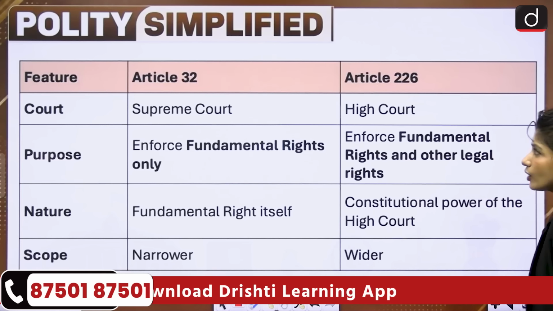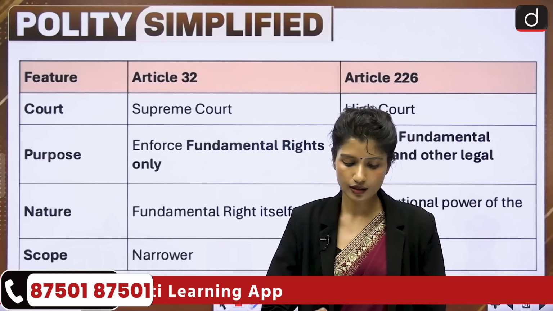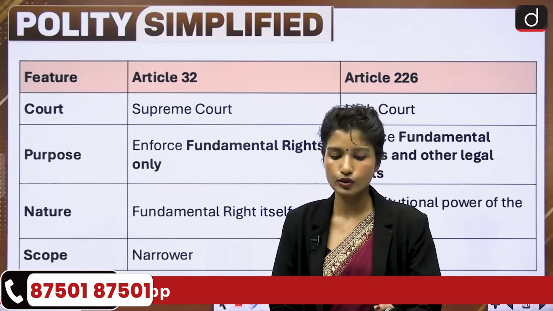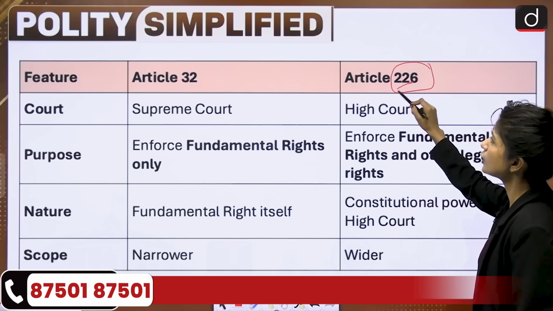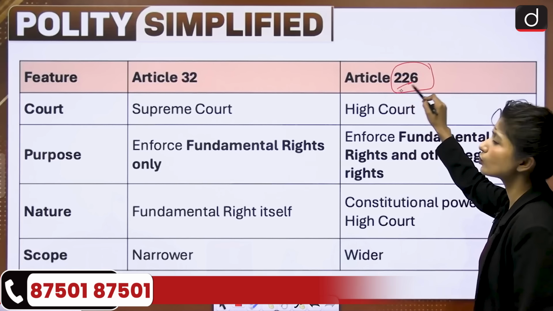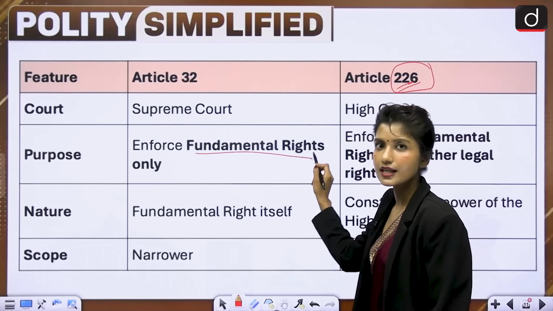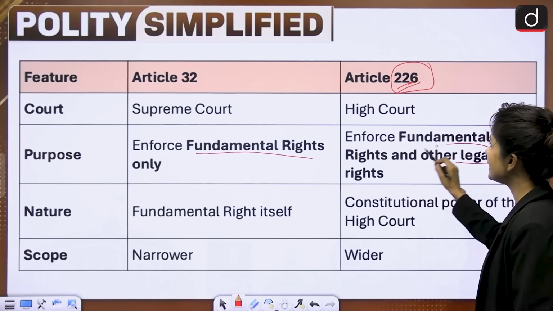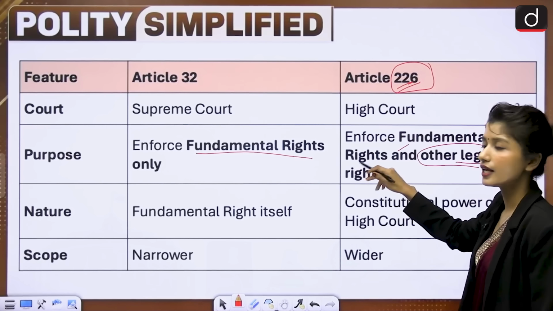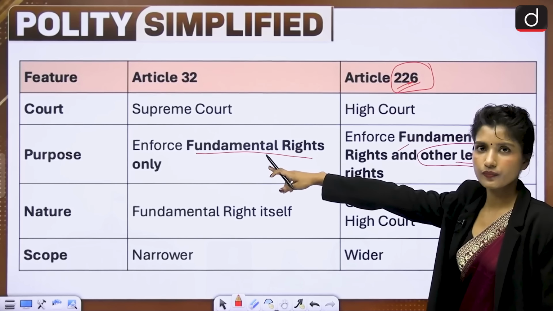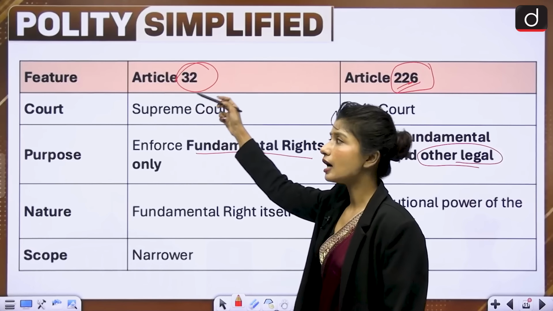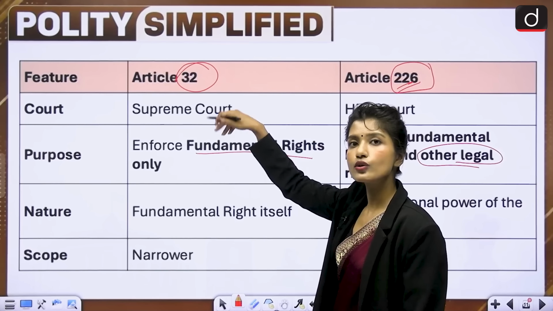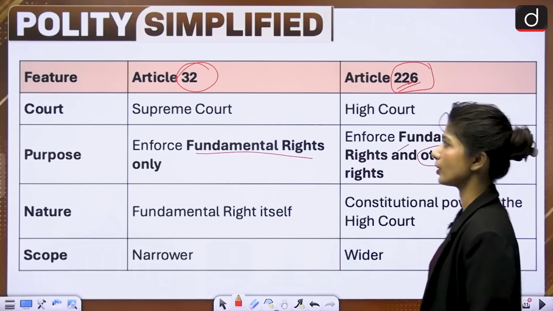Next, I told you that writs can also be issued by high courts, right? The Supreme Court issues writs, we know that, but high courts can also issue writs. For high courts, that comes under Article 226. And there is one major difference between these two: the Supreme Court can enforce writs only for fundamental rights. The High Court can also issue writs for other legal rights, not just fundamental. So this is broader as compared to this one. That is the basic difference. And yet Article 32 is considered most important because apart from the fact that it issues writs, it is also itself a fundamental right. That is why it is very important.